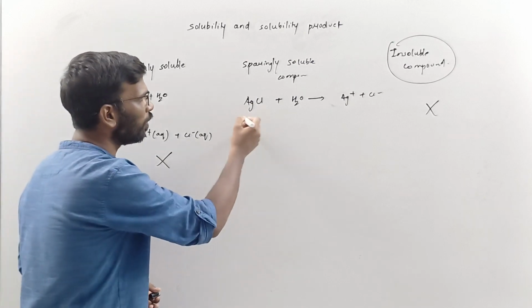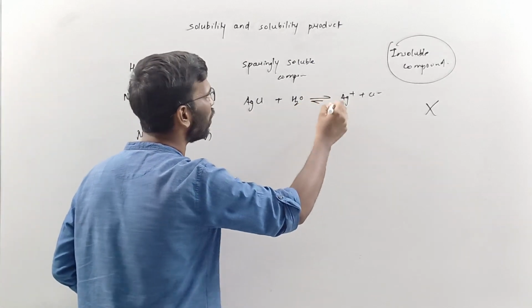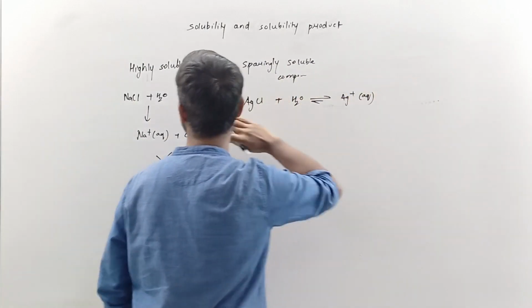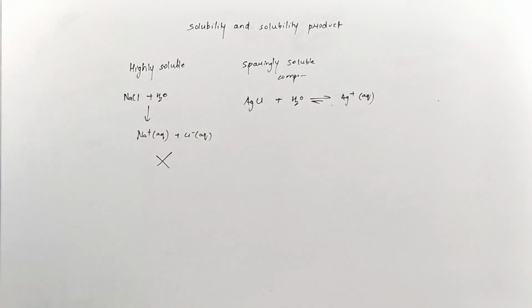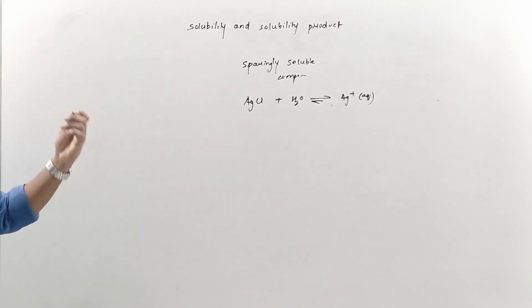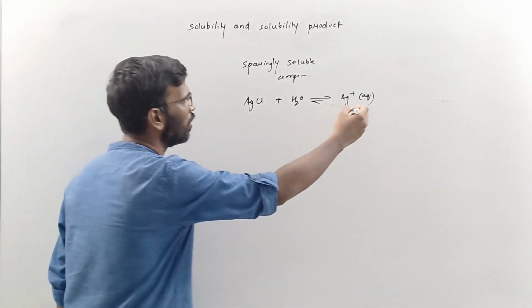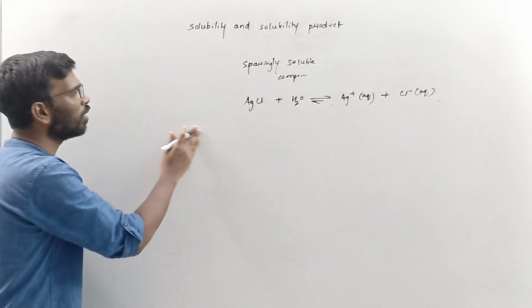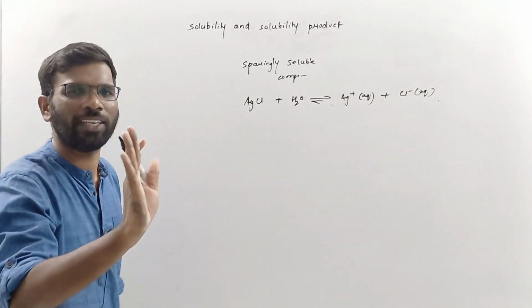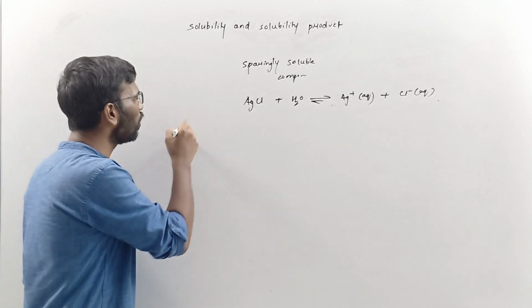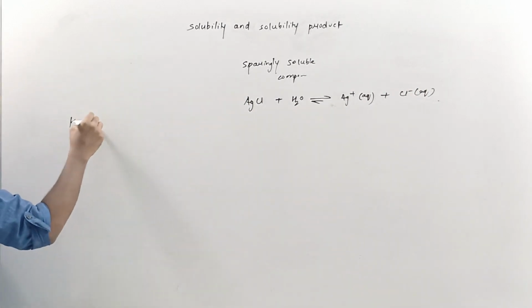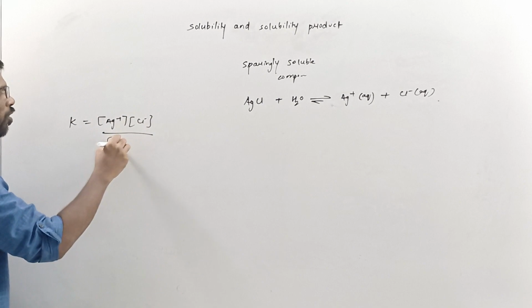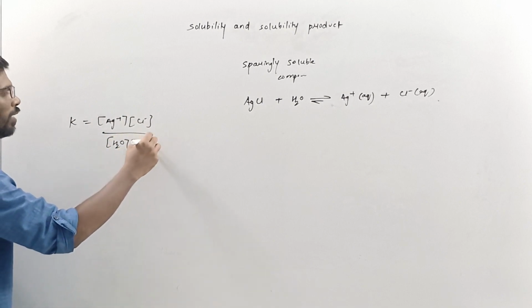For example, if this is the equation, there will be equilibrium existing between this. I will write Ag+ aqueous and Cl- aqueous. Let's forget the highly soluble and insoluble ones because no equilibrium exists there, and our topic is equilibrium. Sparingly soluble means hardly anything is going into water. So how do you write the equilibrium constant? It is the concentration of Ag+, the concentration of Cl-, over the concentration of H2O and the concentration of AgCl.